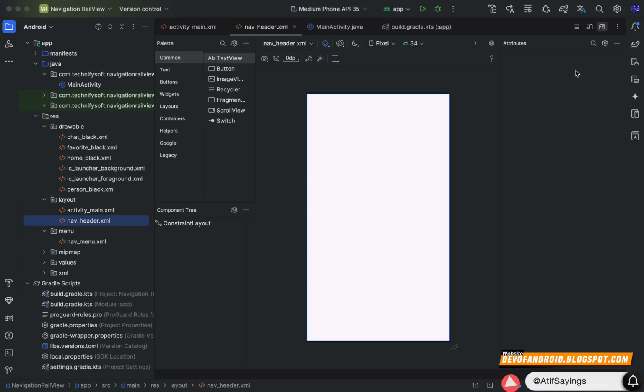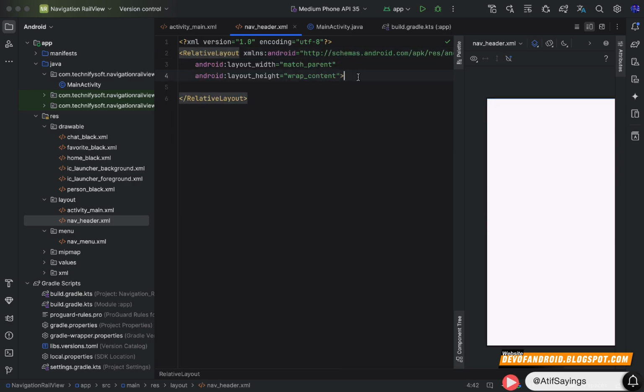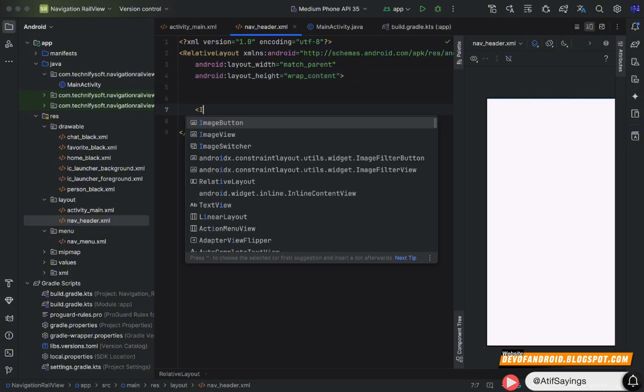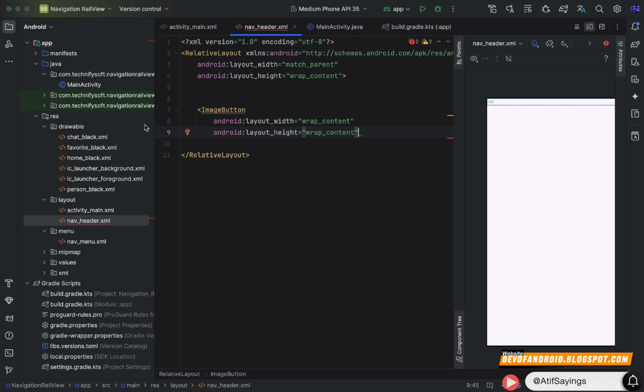We will use this layout file as the header of the navigation rail view. Replace the constraint layout with the relative layout. Width will be match parent and height will be wrap content. Inside this relative layout, we are going to create an image button with width and height wrap content.